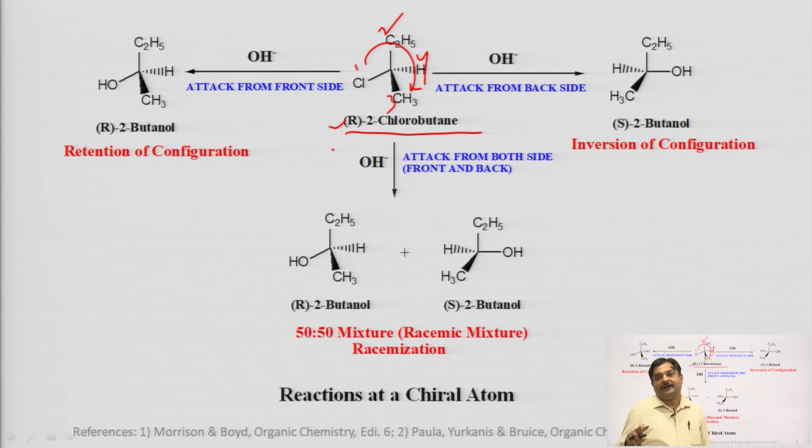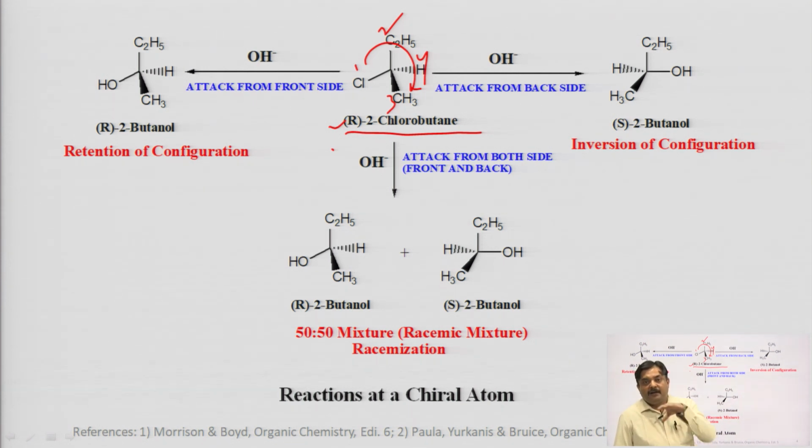The reaction takes place in two steps. In the first step, an intermediate carbocation is formed. In the second step, attack of the nucleophile occurs. When the intermediate carbocation is formed in an SN1 reaction, we know that the carbocation has a planar structure.